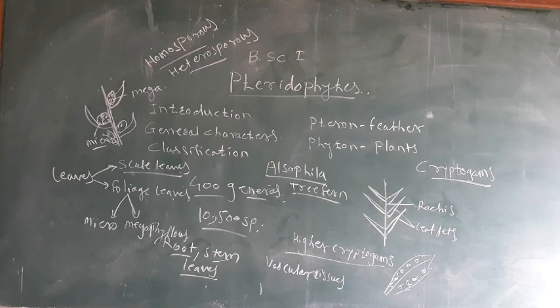The oospore grows and forms the embryo, and the embryo of pteridophytes may be classified into two types, exoscopic embryo and endoscopic embryo. Pteridophytes also show the typical heteromorphic alternation of generations. So these are the general characters of the pteridophytes.